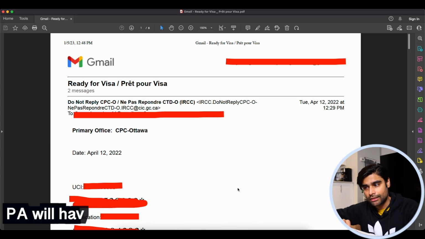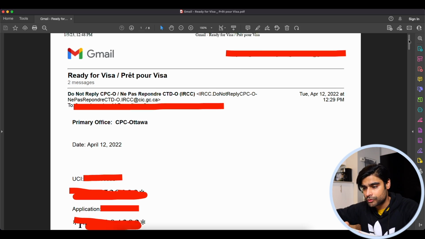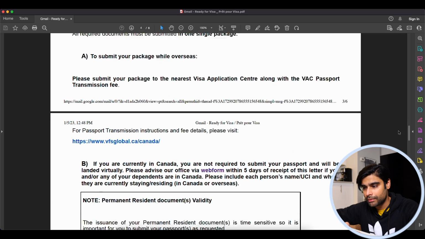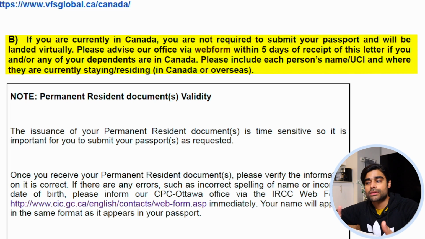So again, this is the ready for visa email or the passport request, which is usually sent to the family class applicants. We already talked about this. But if you scroll down here in the passport request email, in part B, as you can see, there are instructions for if the principal applicant is already in Canada. So it says here, if you are in Canada, you are not required to submit your passport and will be landed virtually. So you'll have to raise a web form and communicate this to your visa office that this is your UCI, this is your name, and you are currently in Canada at this particular address.